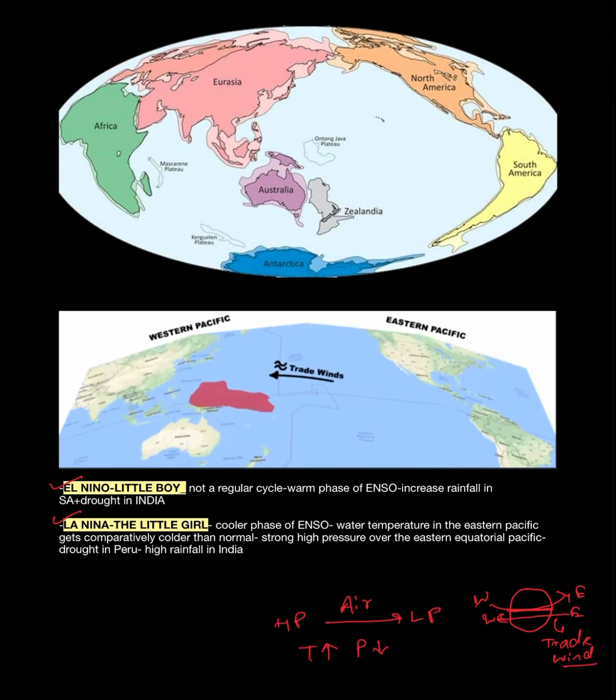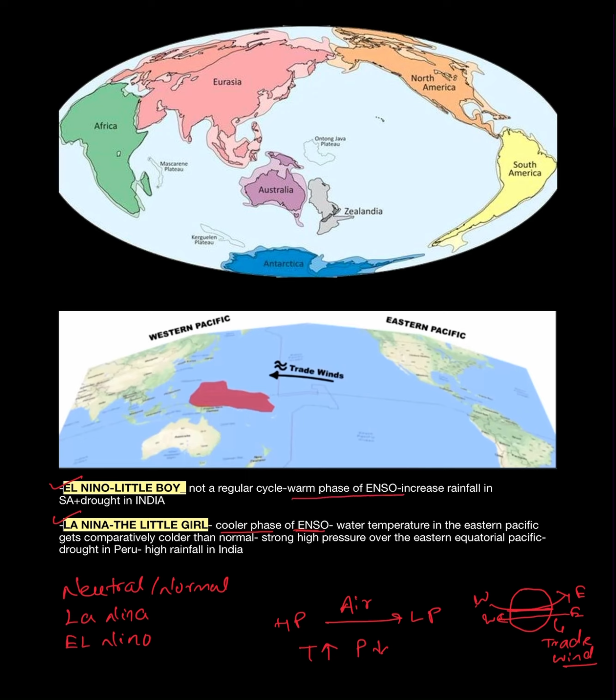So now coming to the concept, there are normally three phases. One is the neutral phase, or normal phase. Another is the La Nina phase, which we call the little girl, or the cooler phase of ENSO. ENSO means El Nino Southern Oscillation. The third one is El Nino, which is the warm phase of ENSO.